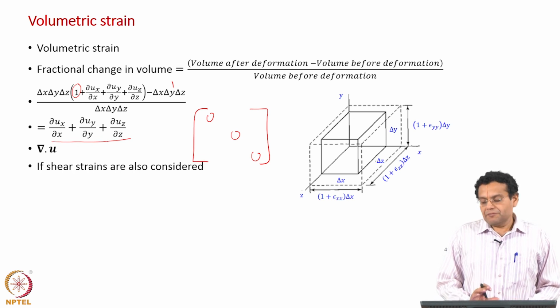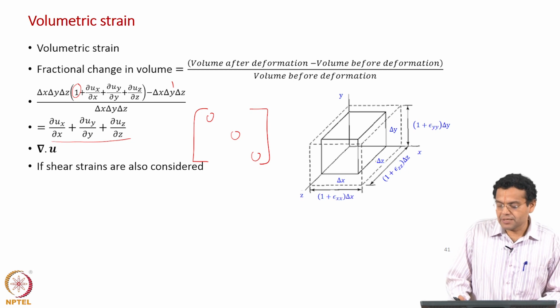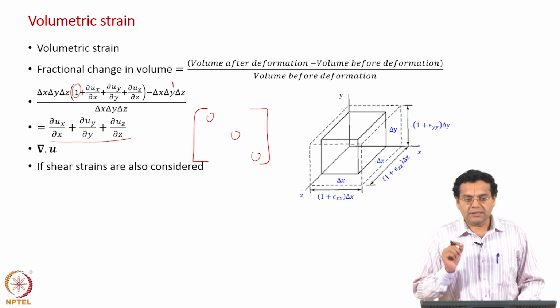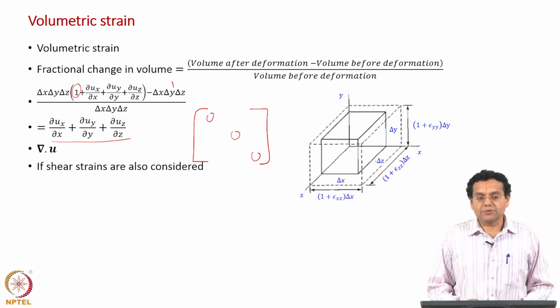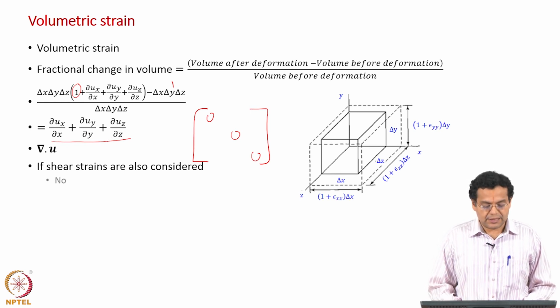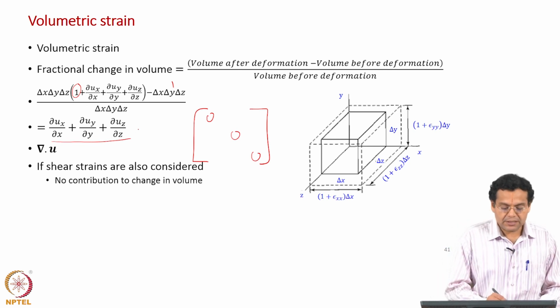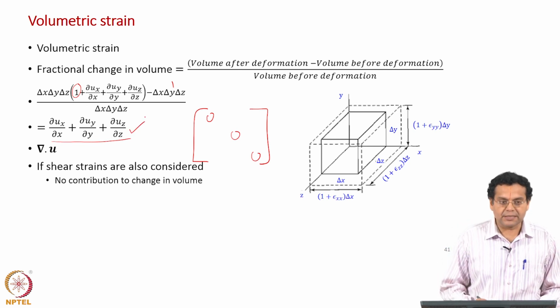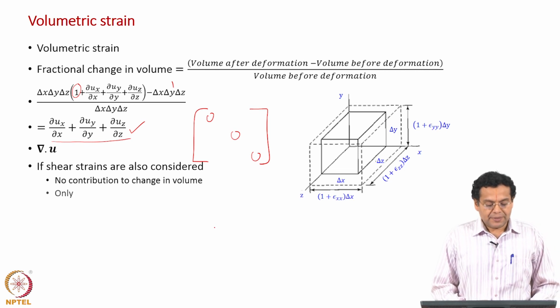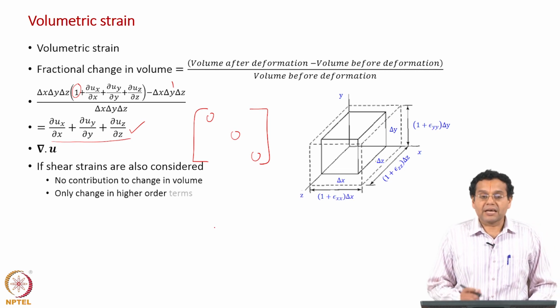Now, when we started the derivation, we said there are only normal strains. What happens if you include shear strain? If shear strains are also considered, there is no contribution to change in volume, you will still get the same expression. The reason is they will only contribute to the higher order terms.